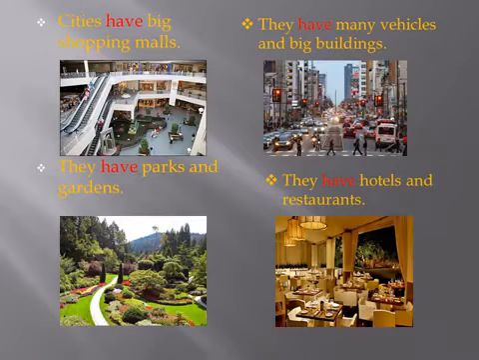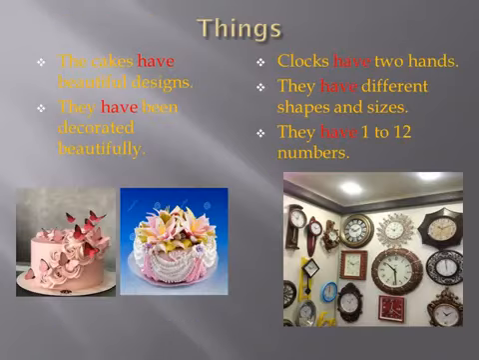Cities have big shopping malls. In this sentence, have is used with the name of places that refers to more than one city. They have parks and gardens. They have many vehicles and big buildings. They have hotels and restaurants. In the last three sentences, have is used with they to talk about what the cities have.